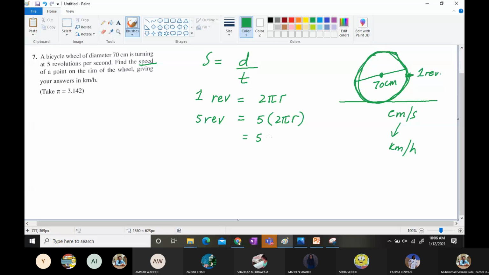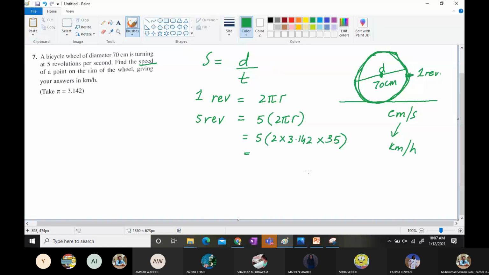So 5 is here. 2 into what have they given for pi? 3.142. So you need to take the whole value, where 70 centimeter is mentioned as the diameter. So what are you going to do? You are going to half it to take the radius like this.